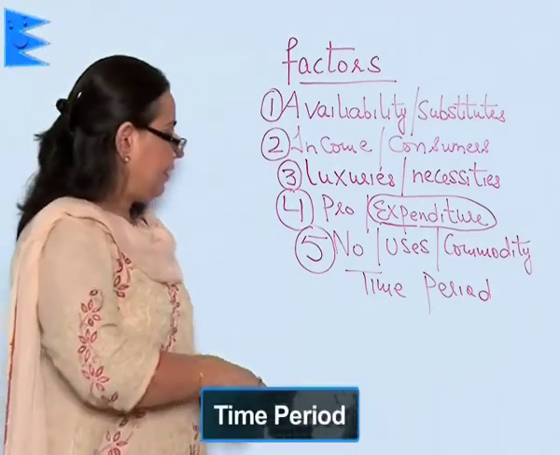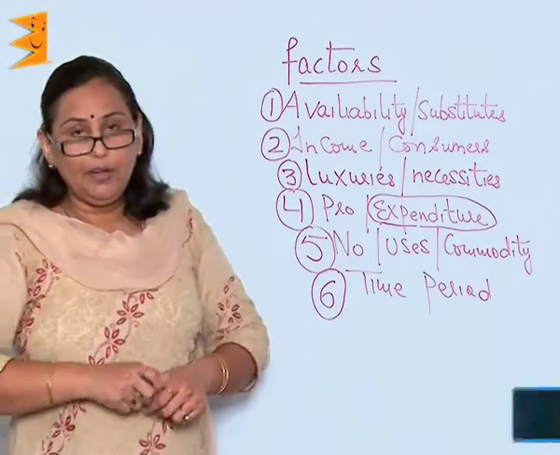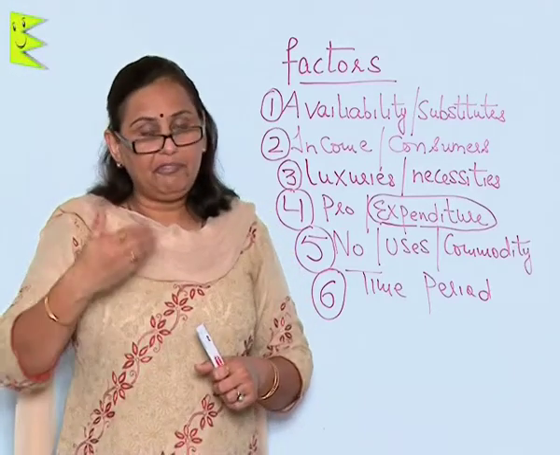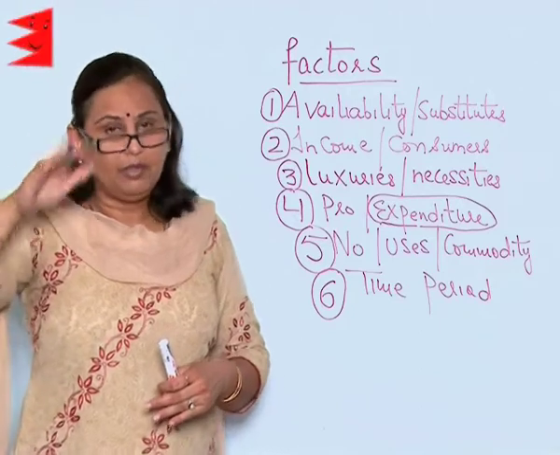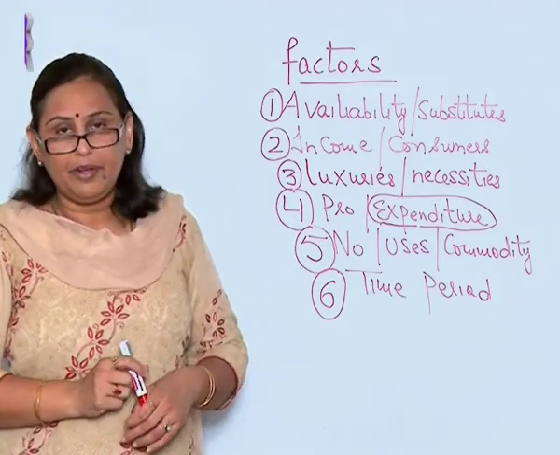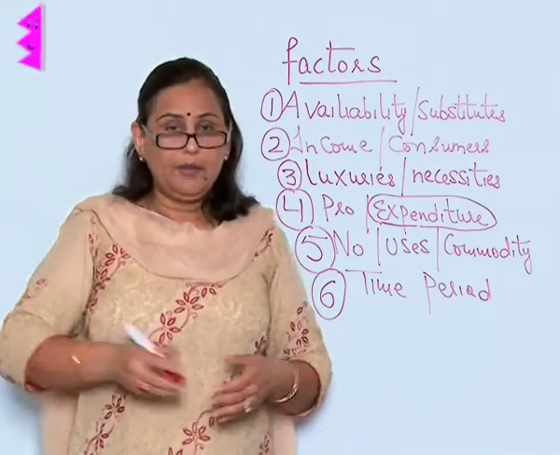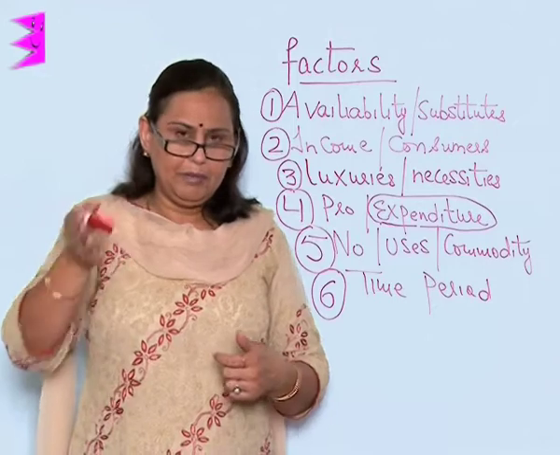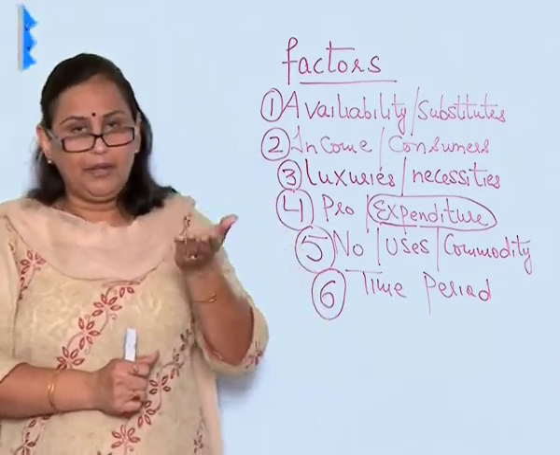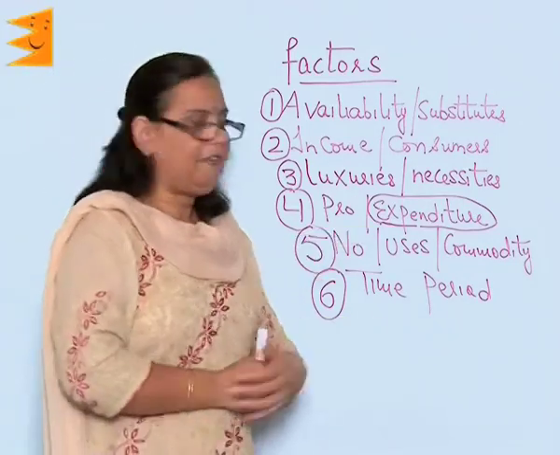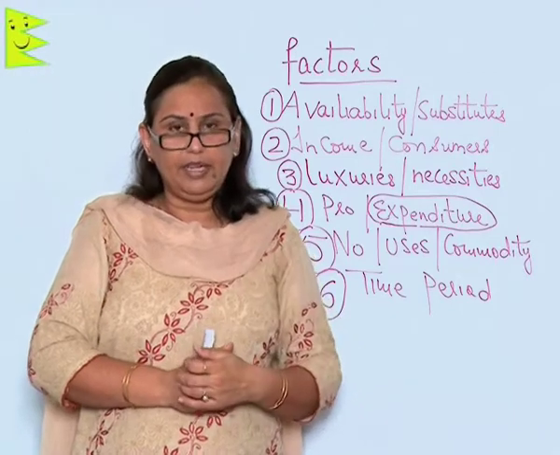Next is the time period. As time changes, or when we have more time to find a substitute, the quantity demanded of the good changes. For example, 20 years back, if the price of petrol rose, we would still have to buy it because there was no substitute easily available.